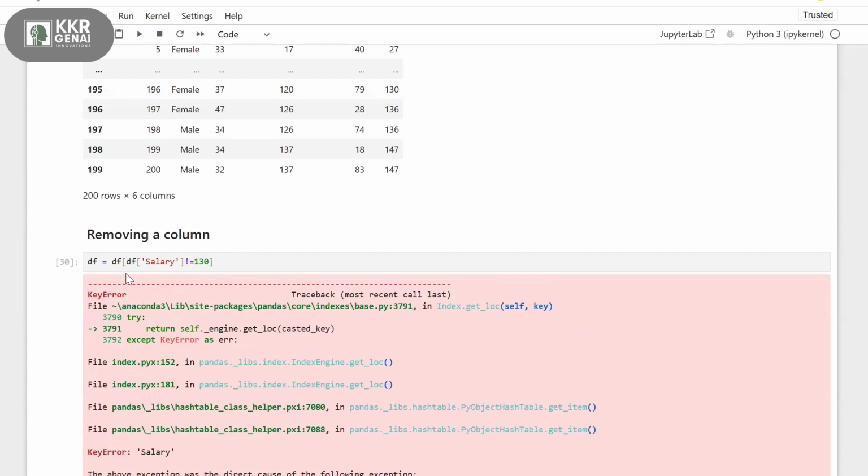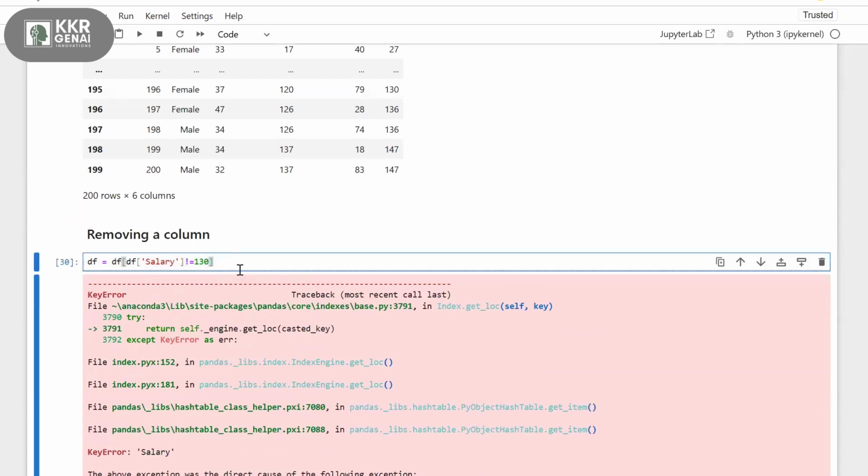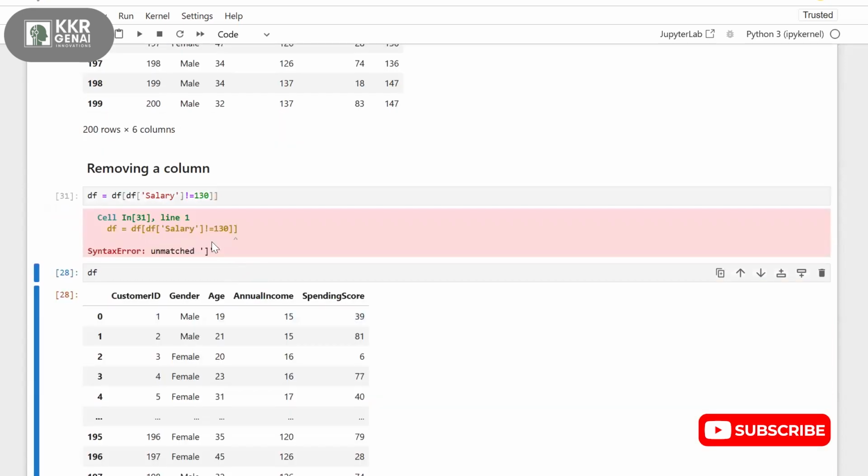No, some error. You didn't mention the function of drop. Yeah, you're just accessing here, right?